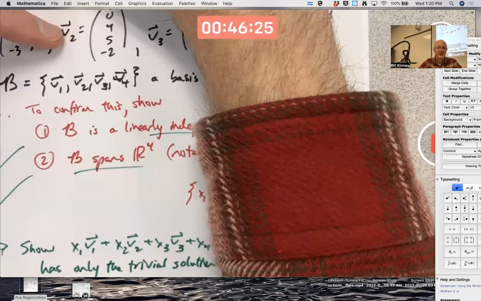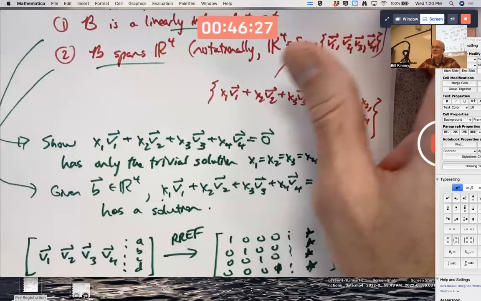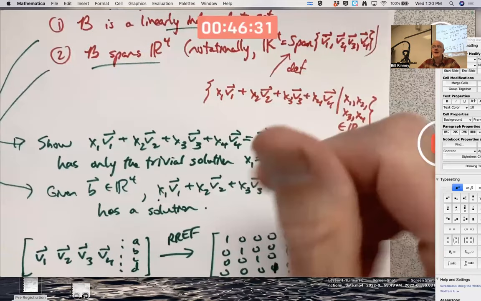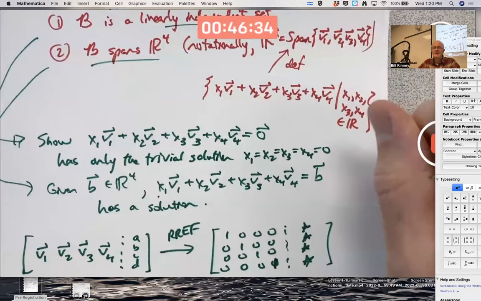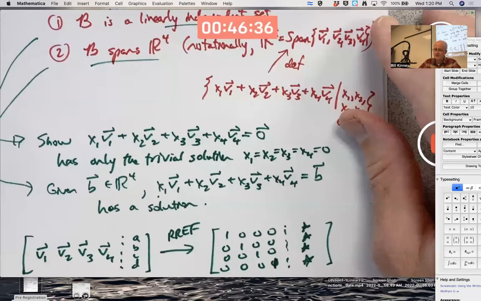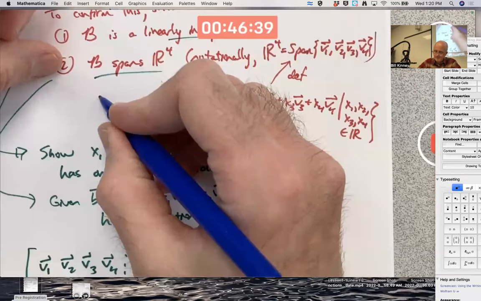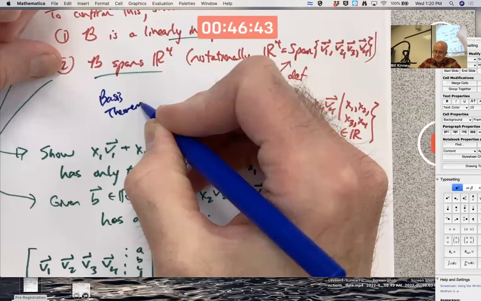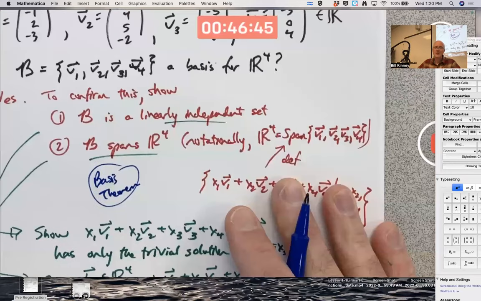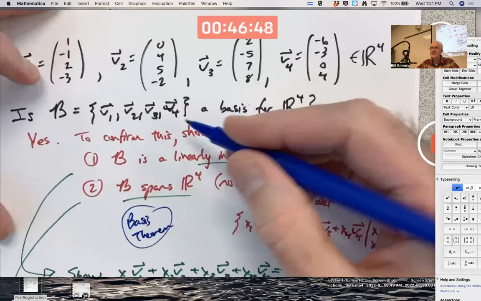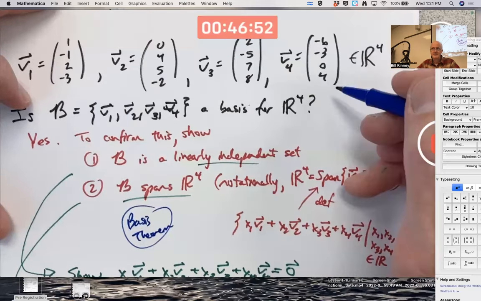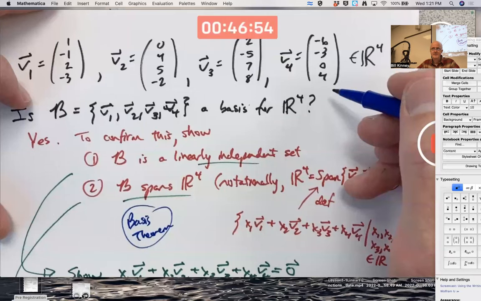Can we save work here at all? Well, I really did it pretty efficiently as possible, by just doing one row reduction and then explaining. There's another way to think of it efficiently. There's something called the basis theorem that relates a set like this being a basis to the dimension of the space. Let me just say it verbally. I'm not going to write it down.